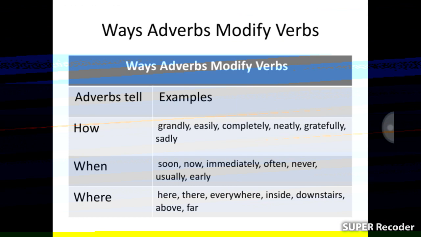Adverbs that modify verbs tell how, when, where. How? Example: grandly, easily, completely, neatly, gratefully, sadly. When? Soon, now, immediately, often, never, usually, early. Where? Here, there, everywhere, inside, downstairs, above, far, etc. So adverbs that modify verbs tell how, when, where.